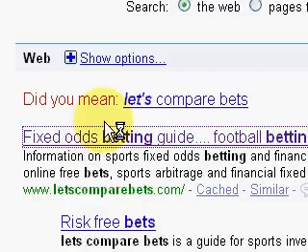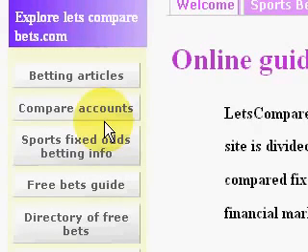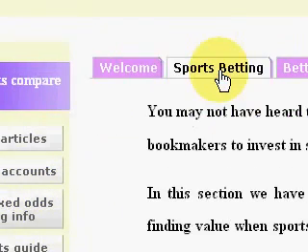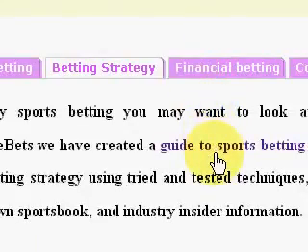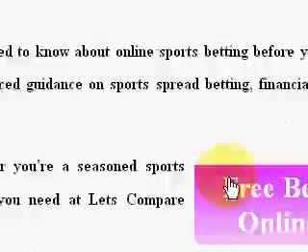From letscomparebets.com you can get lots of information about football betting, how much to bet, and how to get the information for your bets as well. So for that information you may want to look at sports betting pages or the betting strategy, and you can go in and there's a special section about football betting strategy. But what we want to do is rather than going through all that, that's up to you whether you want to have a look at that, but to kickstart your football betting and making money from goals in football games, we would suggest having a look at the free bet section.